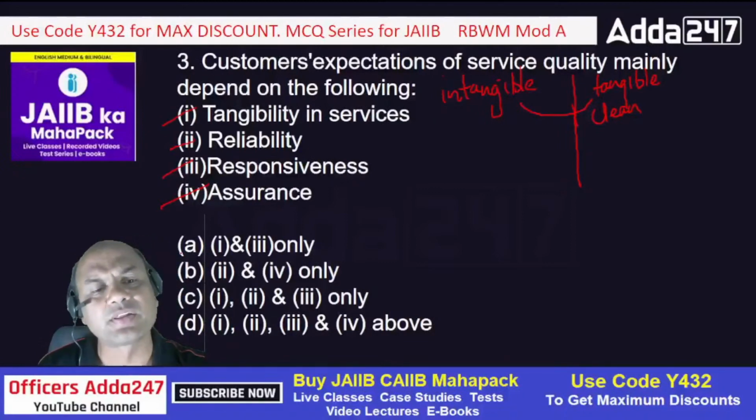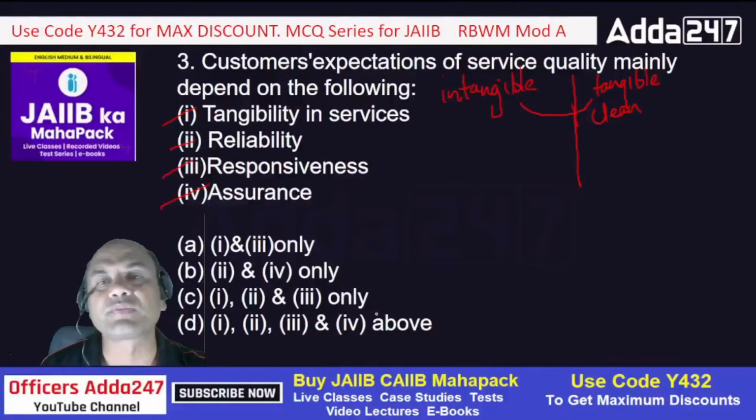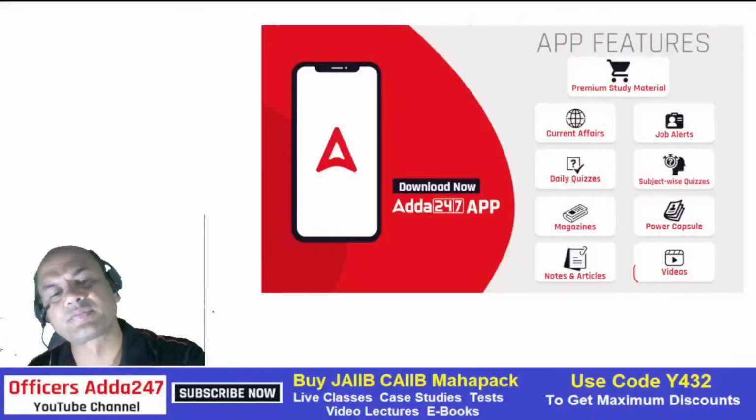So the answer is what? A, B, C or D: 1 and 3, 2 and 4, 1, 2, 3, or 1, 2, 3, 4. What do you say? It is simple now, isn't it? All the 4 are needed, isn't it?